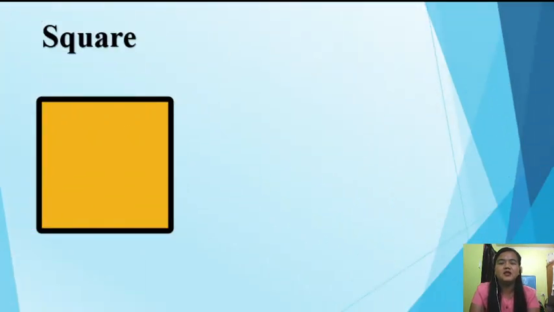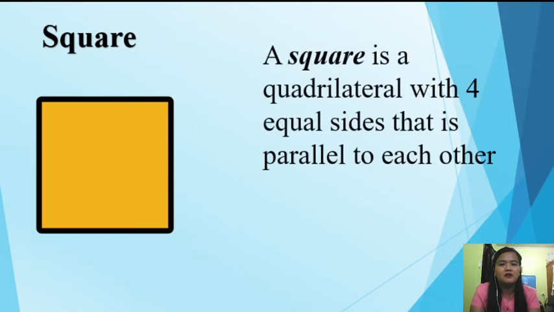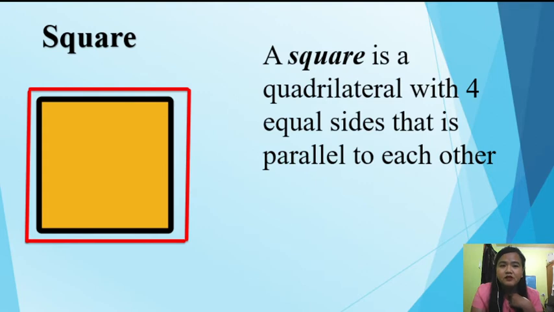Next, let us proceed with this square. So, a square is a quadrilateral with four equal sides that are parallel to each other. Same with rectangle, it also has opposite sides that are equal and parallel. But, unlike rectangle, si square kasi, lahat ng sides niya are equal.